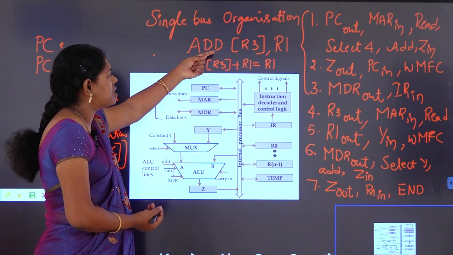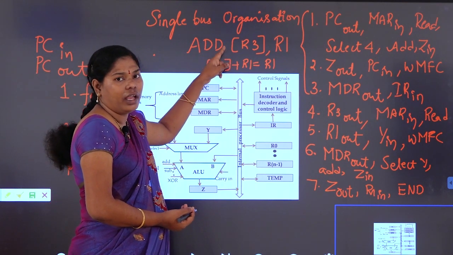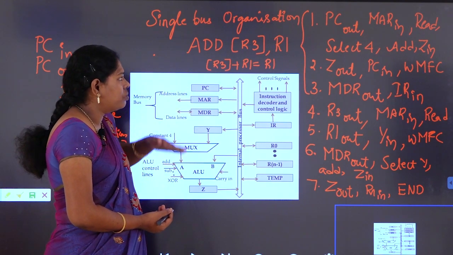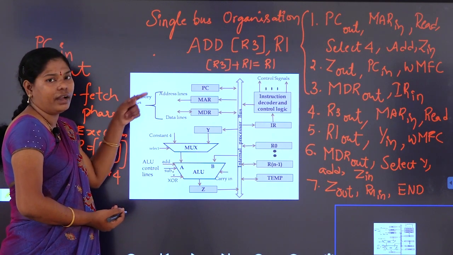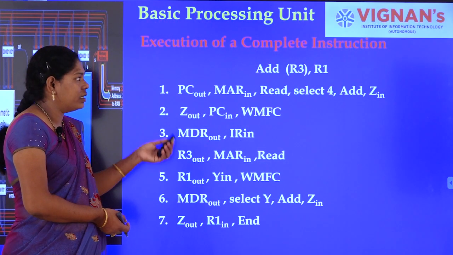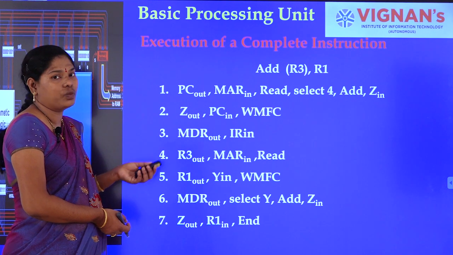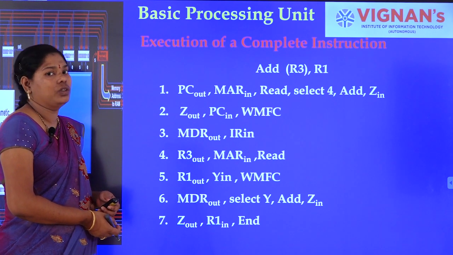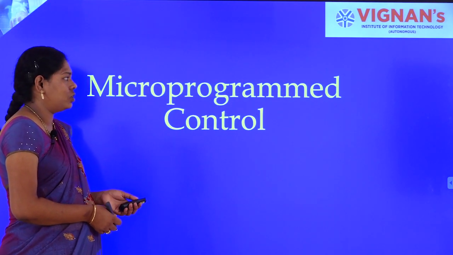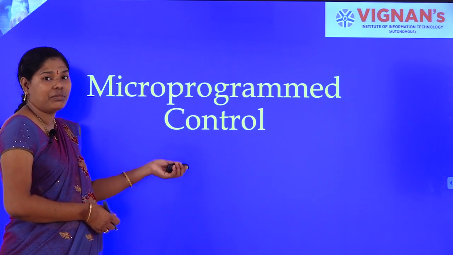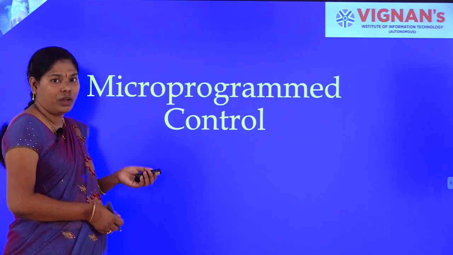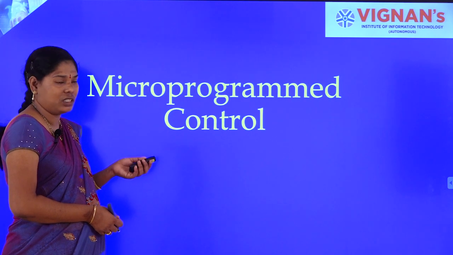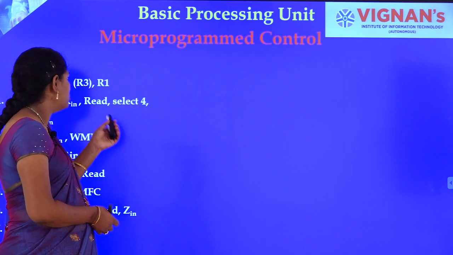Okay, if it is the instruction consisting memory operand, again we have to fetch the contents of that data from the memory to processor only by MR and MDR. And how are we generating these control signals? By using two methods. One is the hardwired control, and the second is microprogrammed control. See the microprogrammed control, in the name itself it indicates it's a programming. We have the control word and micro instructions. In terms of instructions we have to generate.